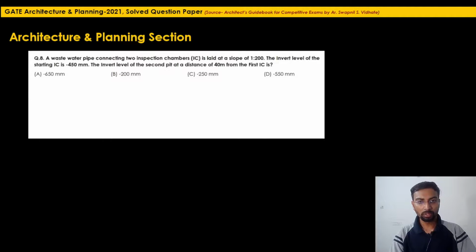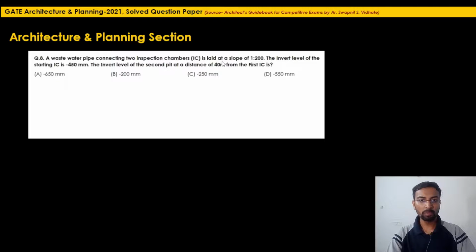The 8th question is a bit of a numerical question. What it says: a wastewater pipe connecting two inspection chambers, that is IC chambers, is laid at a slope of 1:200. The invert level of the starting inspection chamber is -450. The invert level of the second pit at a distance of 40 meter from the first IC is. These are the four options.